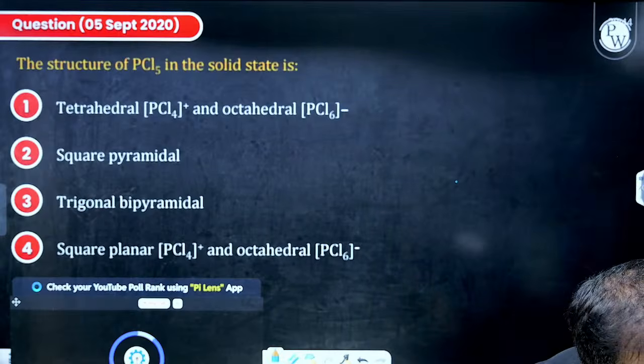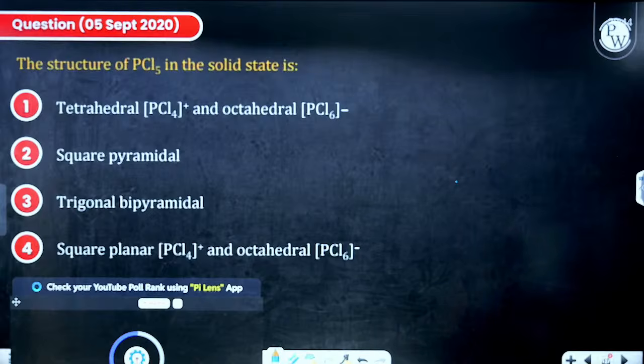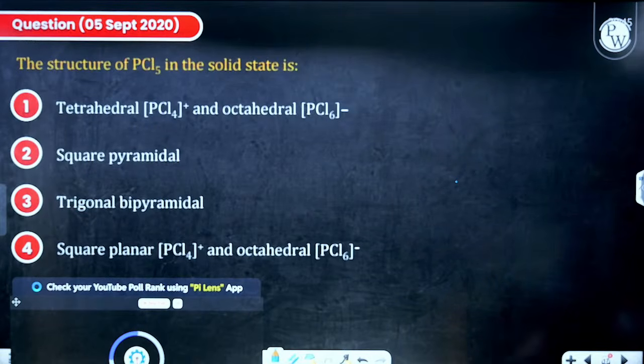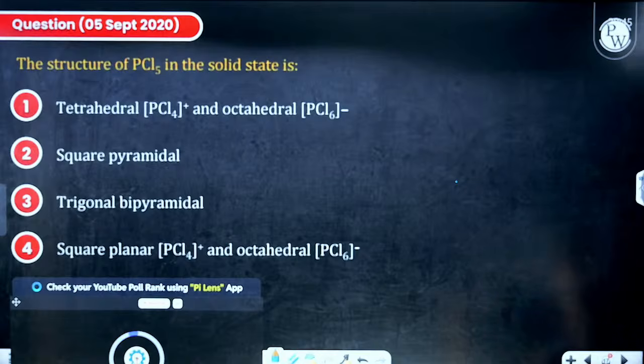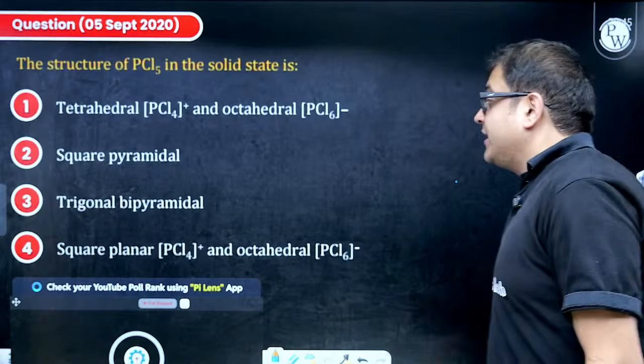Again an attemptable one. Quick. Chalo, let's check. Time up.